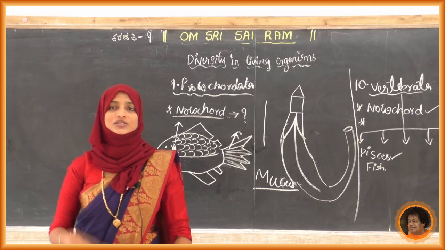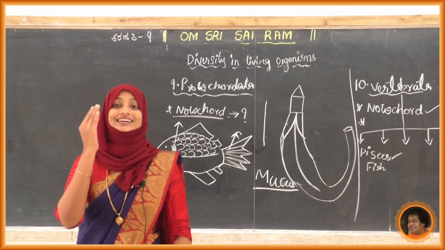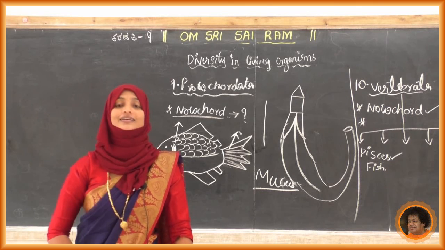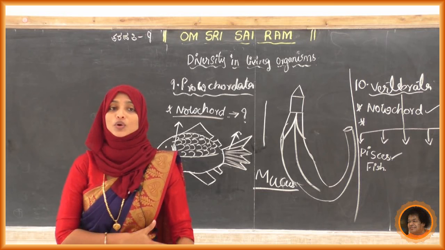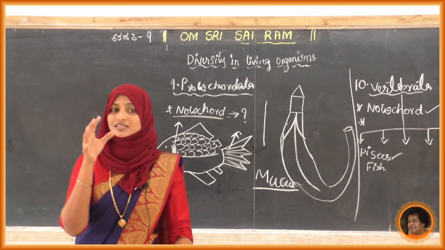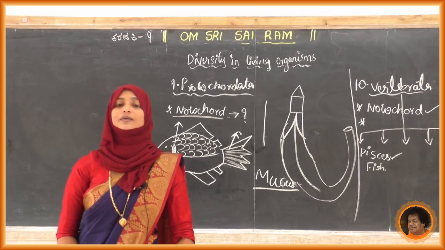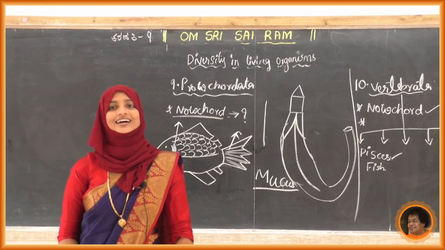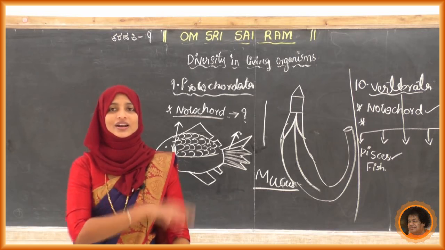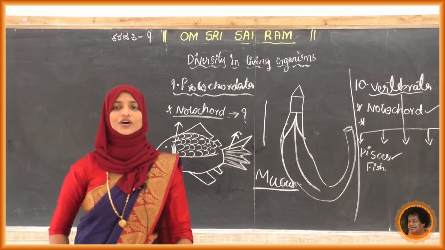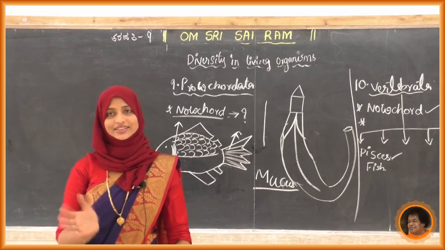So upon that, collect the pictures and photos of these organisms, pisces and amphibia. If you get any Protochordata pictures, just collect them and stick them in your point book. Okay, thank you, students.